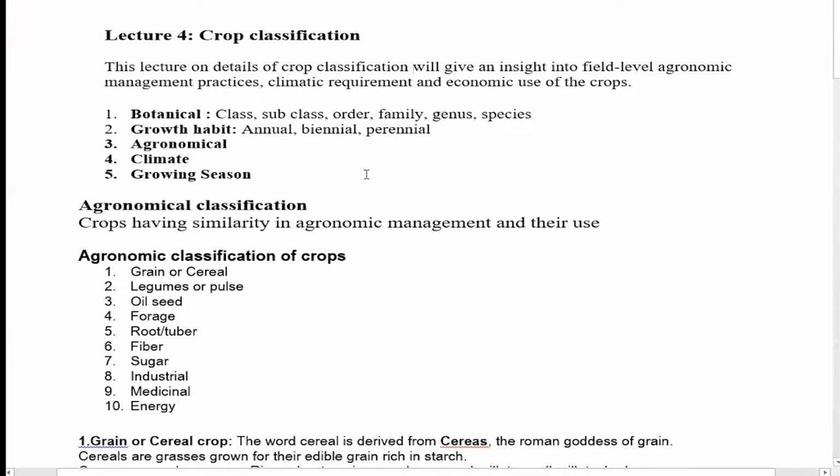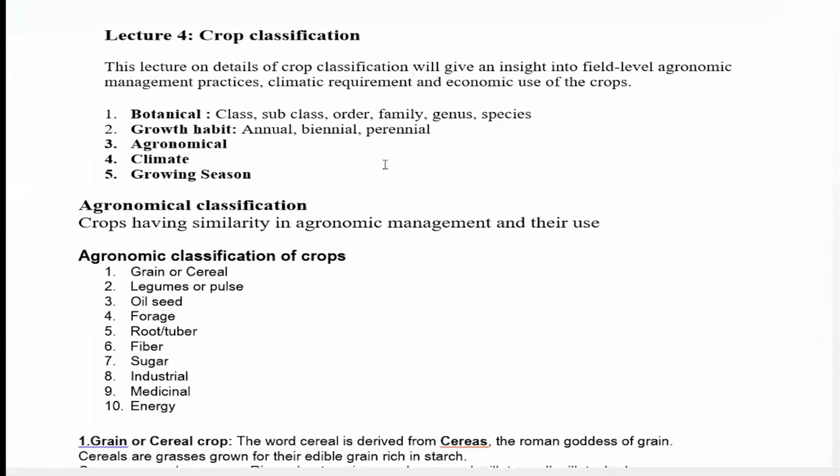So there are different classifications. We can have botanical classifications, growth habit, agronomical, climate, and growing season. Here, we are not going to deal with the botanical classification, because it is especially for the evolution of the crops for different family, class, subclass, and then family, genus, species. Every crop has different family groups. We are not going to discuss the botanical classification. That's only important for those who are plant biotechnologists or dealing specially with plant botany. For them, those classifications are important.